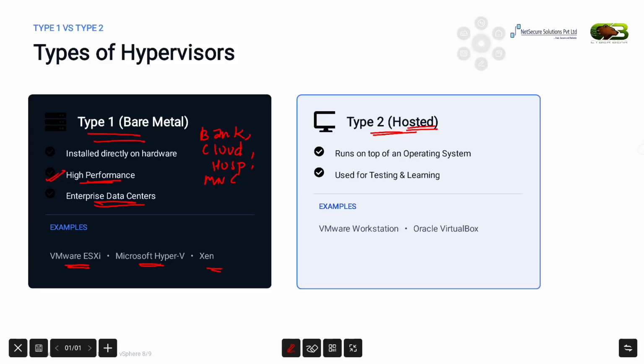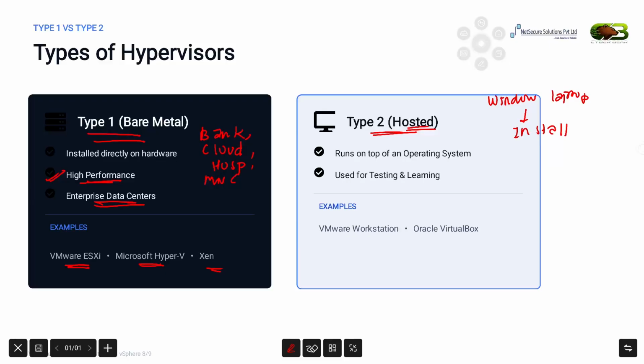Suppose we have a Windows laptop. First, Windows is installed, right? After that, you will install software like VMware Workstation or Oracle VirtualBox. Inside that software, you will create the VMs.